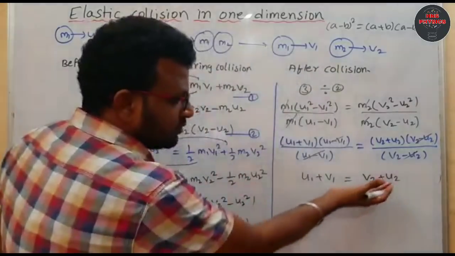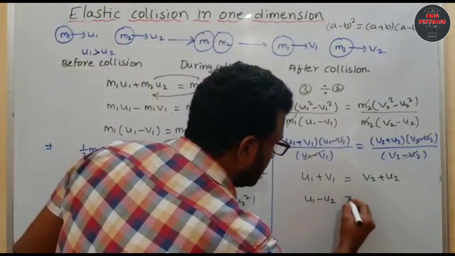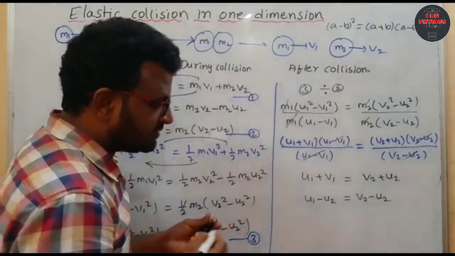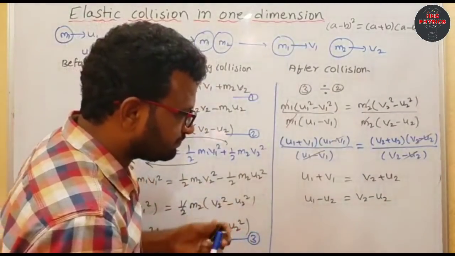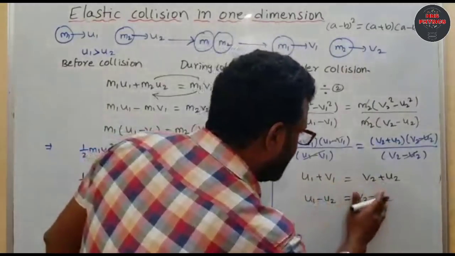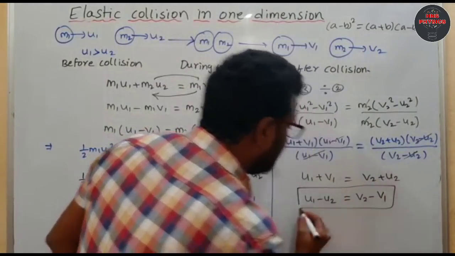From here, taking the u terms to one side, that is u1 minus u2 equal to v2 minus v1. So this is equation 4.